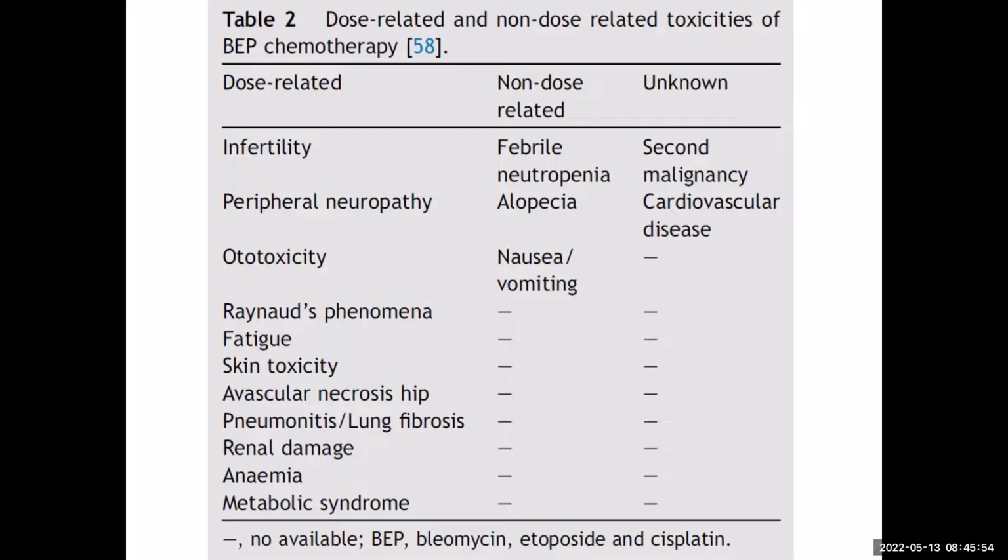So infertility. If we give 1 or 2 cycles of chemotherapy, the chances of those complications which are dose related, as we all know, if you give more cycles, the probability of getting that complication is more. So for those patients who are getting 2 cycles, the probability of complications like infertility, peripheral neuropathy, ototoxicity, Raynaud phenomenon. So these are the complications associated with more cycles of chemotherapy. Then the subsequent question comes whether 2 cycles is better or 1 cycle is good enough for these patients of stage 1.